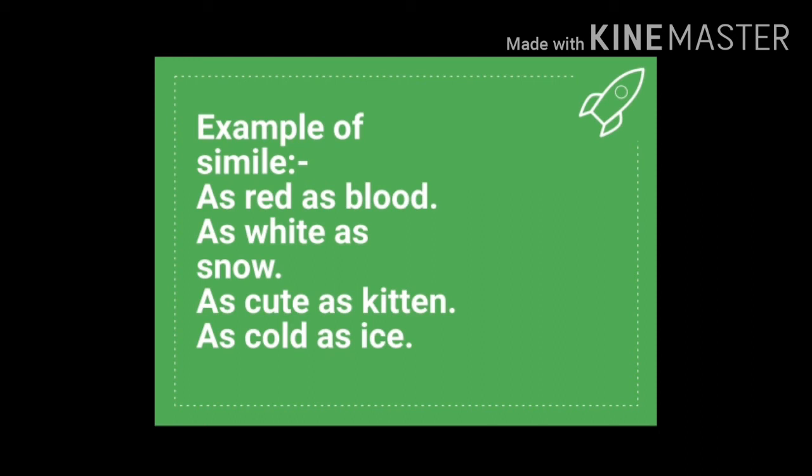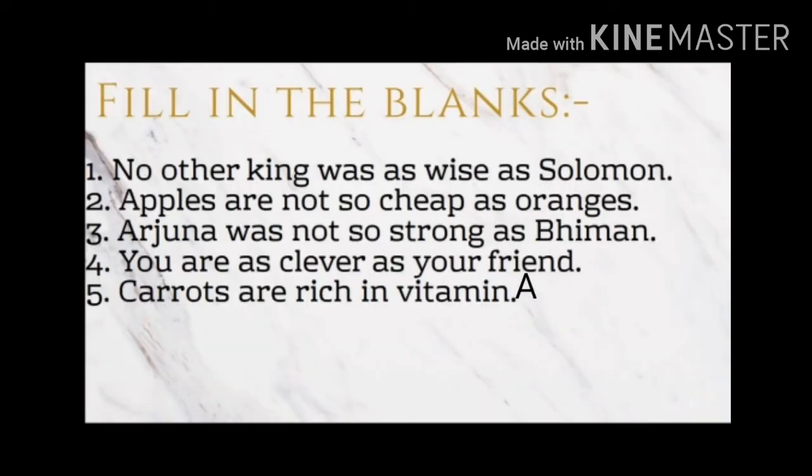Okay children, now let's do some exercises to see how you understood this class. Now look at these sentences. We are going to identify the positive degree in these sentences. Okay, first one. No other king was as dash as Solomon. Here we have as and as. So what will you write here? Wise. Yes, good. Next sentence.